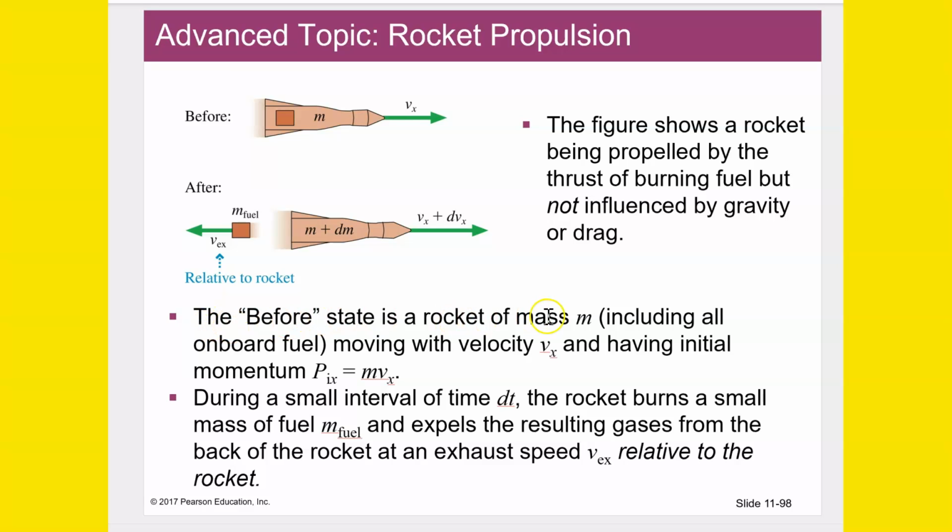So the before state is a rocket of mass m, including all onboard fuel, moving with velocity v sub x, having initial momentum of that. During a small interval of time dt, the rocket burns a small mass of fuel and expels the resulting gases from the back of the rocket at an exhaust speed relative to the rocket. So you can see where they're going with this. They're starting to get the dt in there.